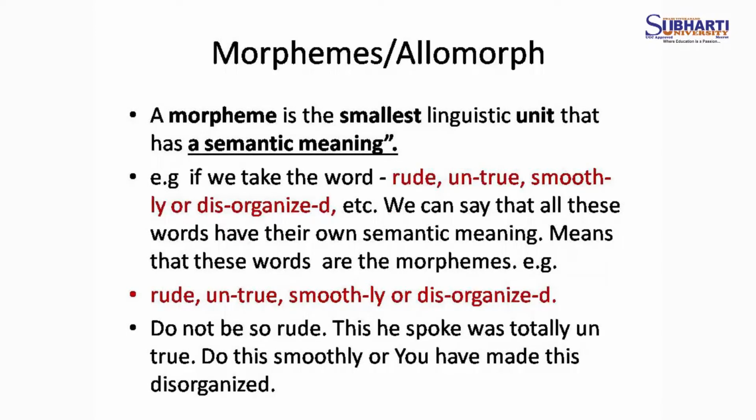Means that these words are the morphemes. We can say: do not be so rude. What he spoke was totally untrue. Do this smoothly, or you have made this disorganized.